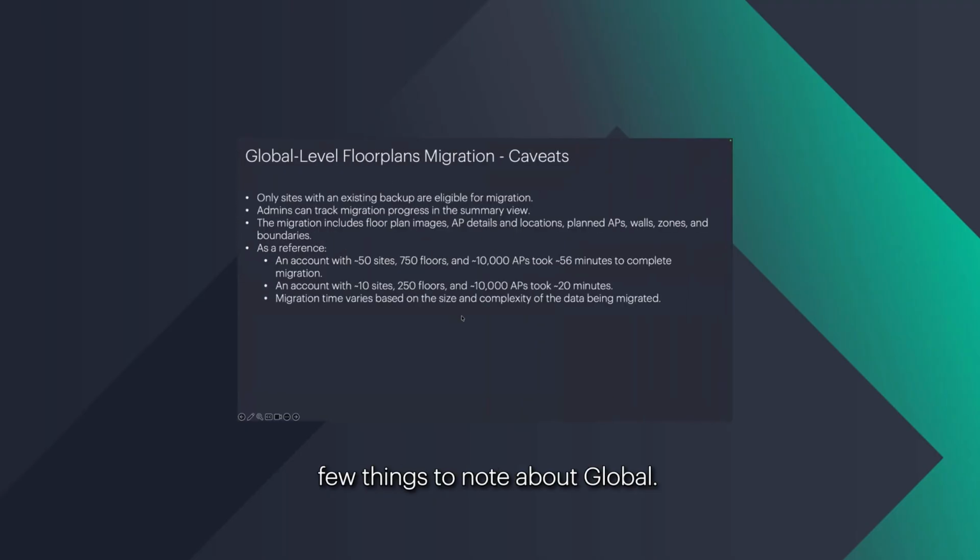And a few things to note about global. Again, only sites which have existing backup floor plan from Classic Central will be migrated. Sites without any data will be left untouched. The tracker that I showed you, the summary view, shows you the progress, where you can see how many sites at this tenant level have been migrated.